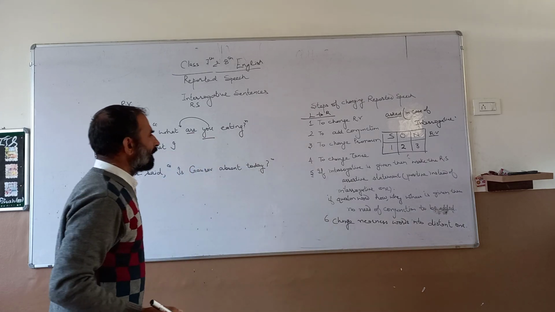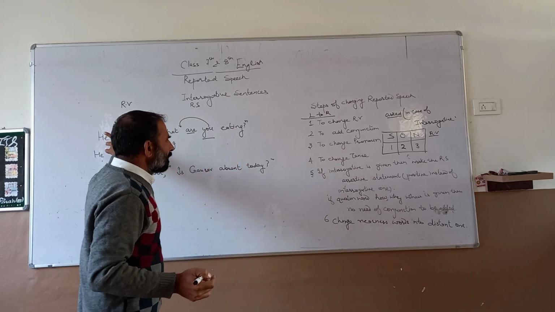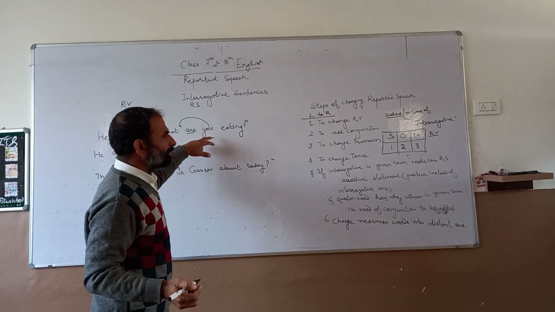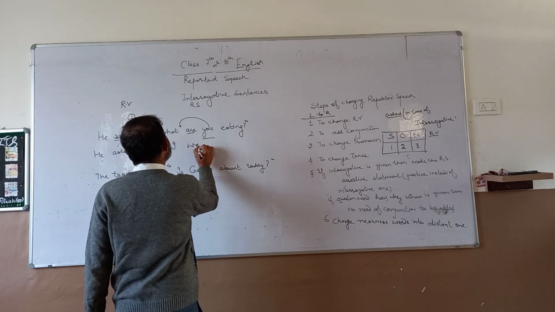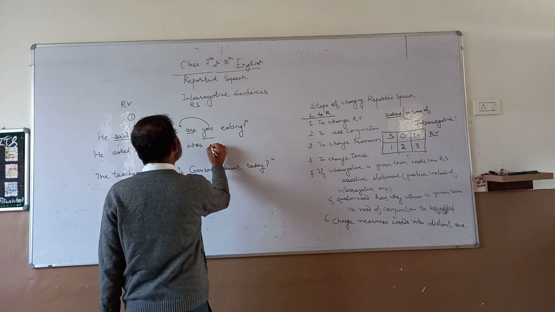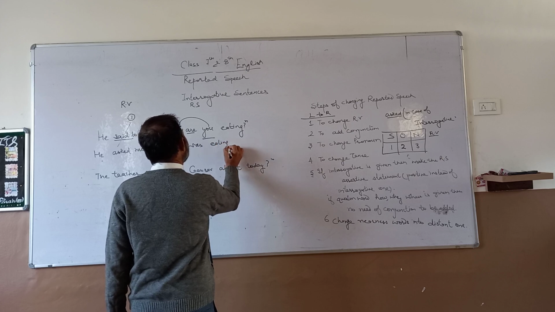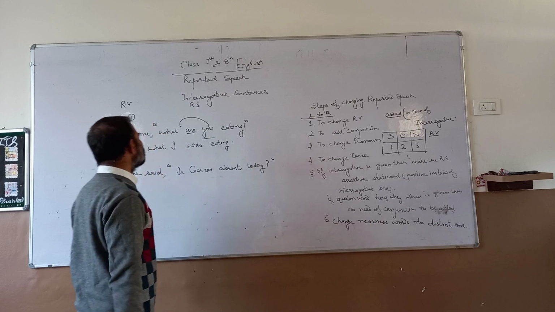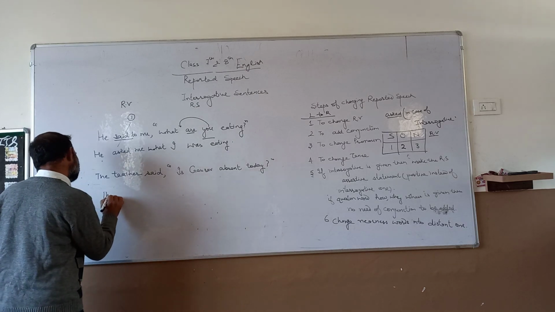Here we have to make past to change the tense, because the reporting verb is given in past. Then we have to make the reported speech also past. Then I was. What I was eating. Instead of the sign of interrogation, we put a full stop here. What I was eating.